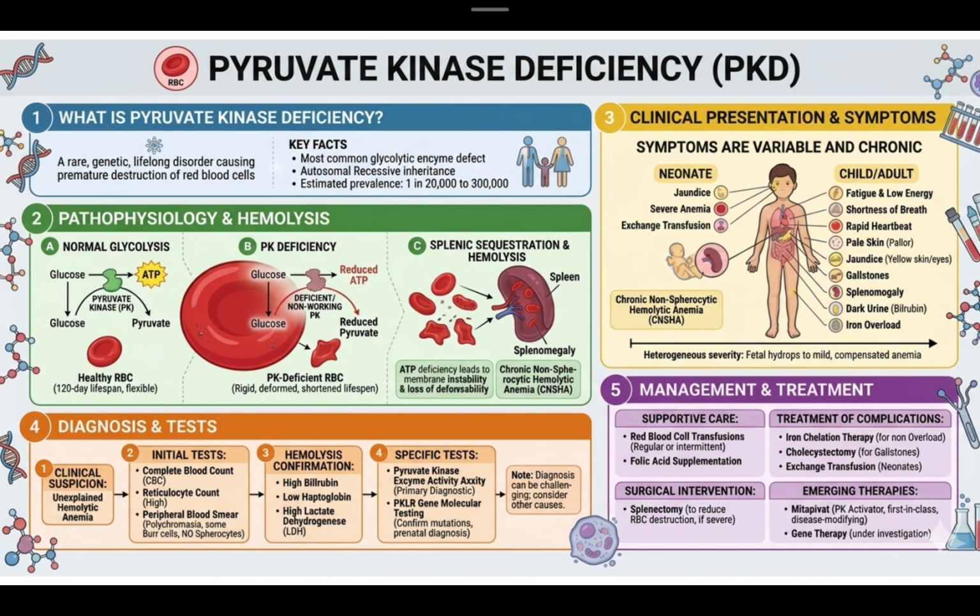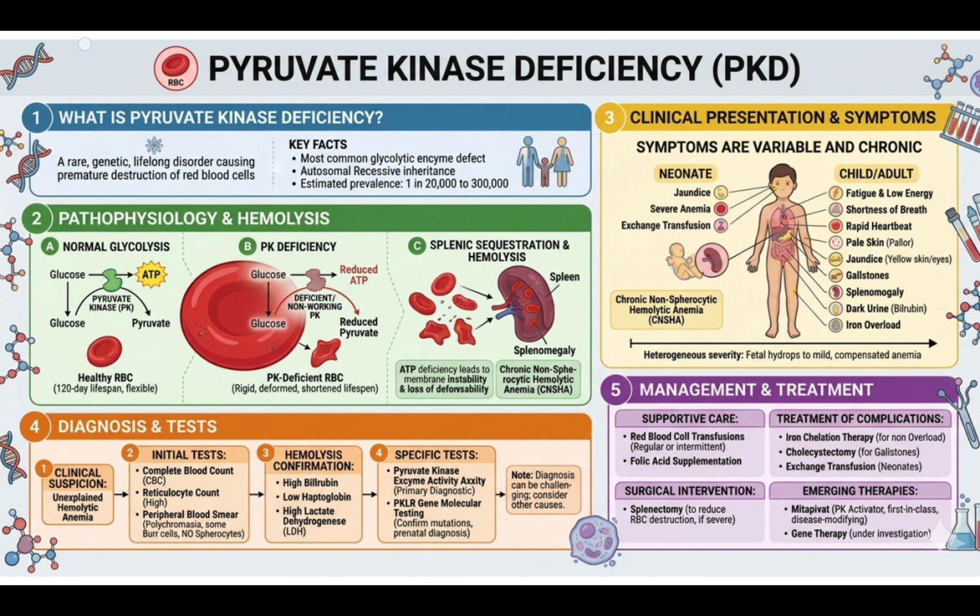Now we will go to pyruvate kinase deficiency. It is a rare, genetic, lifelong disorder causing premature destruction of red blood cells. It is the most common glycolytic enzyme defect. It is autosomal recessive in nature, and the estimated prevalence is 1 in 20,000 to 3 lakh people. In the pathophysiology of pyruvate kinase deficiency, in normal glycolysis glucose gets converted into pyruvate, and in the process ATP is formed. We know that. For that we need pyruvate kinase. That is also something we know.